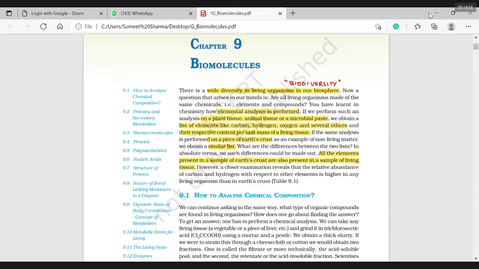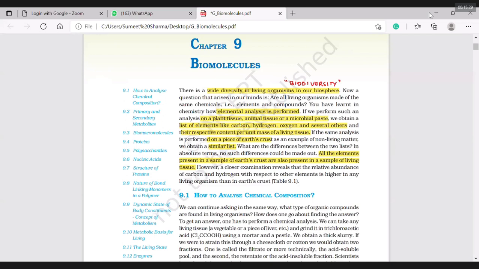I made two lists: living tissue on one side, earth crust on the other. Now I am saying the list of elements is the same. I am not saying the composition is the same. Say, for example, earth crust has 100 elements and the living tissue has only 15 elements. Those 15 are automatically included in earth crust. A plant is getting C from the atmosphere after photosynthesis, and oxygen also from carbon dioxide.